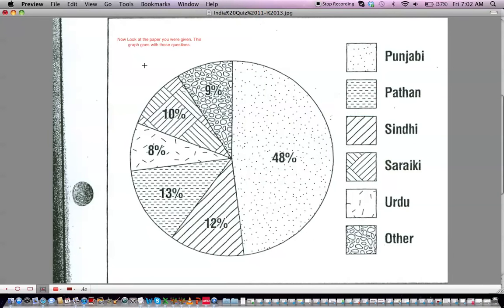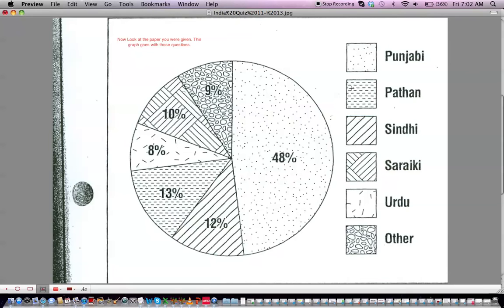I have given you an additional paper. And it probably has this graph on it, and it has the questions for that graph. So we're going to look at this graph here, and we're going to answer those questions according to this graph. It's got some percentages here, and it shows you the names, and it's coordinated with which name goes where on this graph. If you see the different designs, it shows you the name. So look at those questions, and then we're going to answer the questions based on this graph.